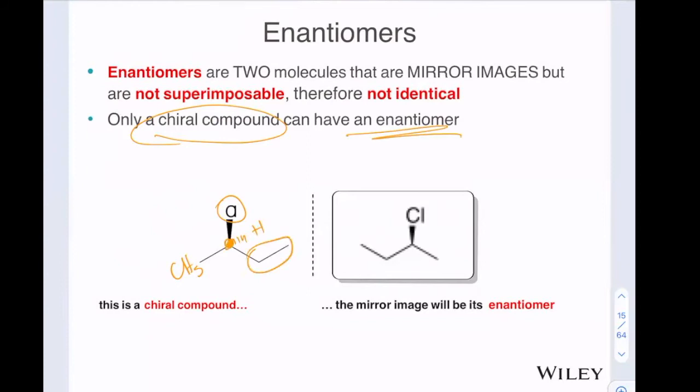So you can draw the mirror image in a couple different ways. One way is to just literally draw the mirror image. So we have the ethyl group here now, the chlorine still coming out, the methyl group there, and the H going back. And so that is an enantiomer.